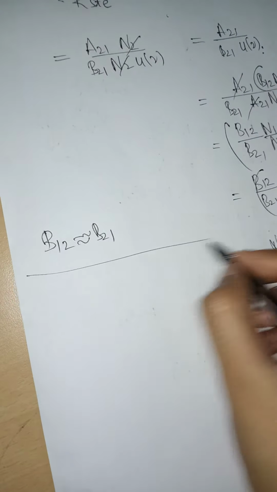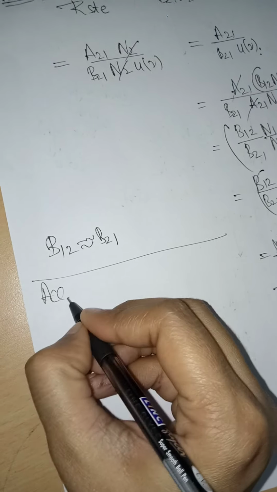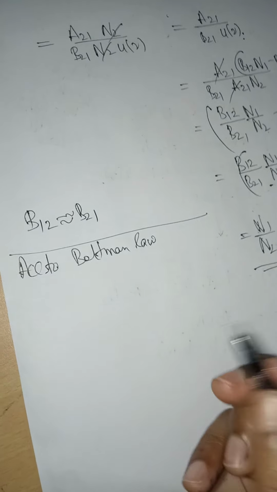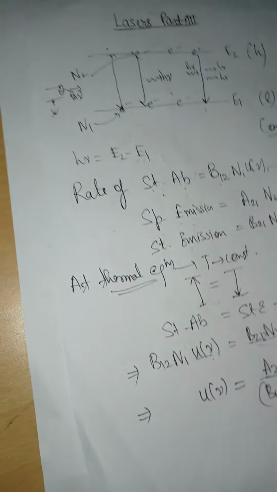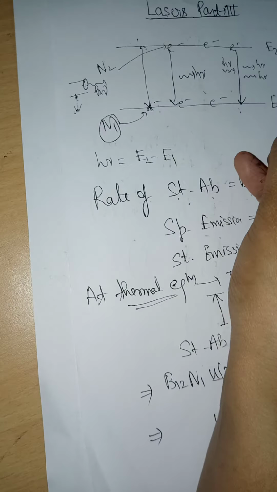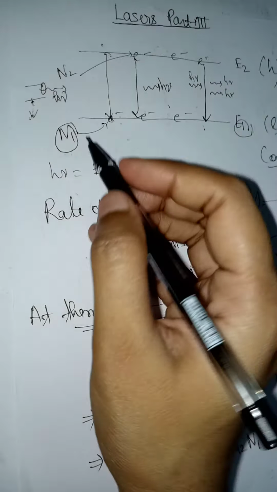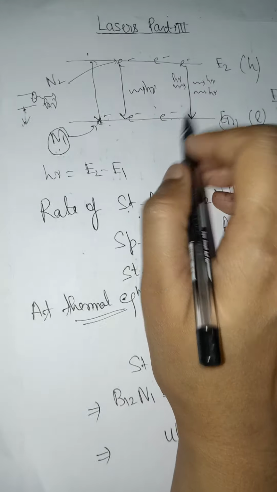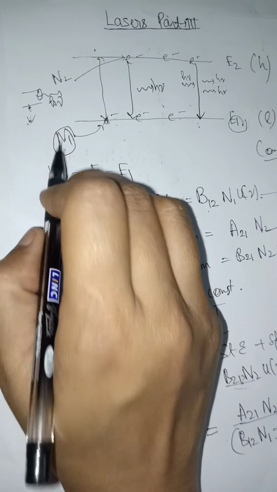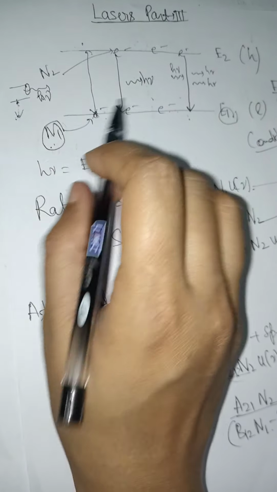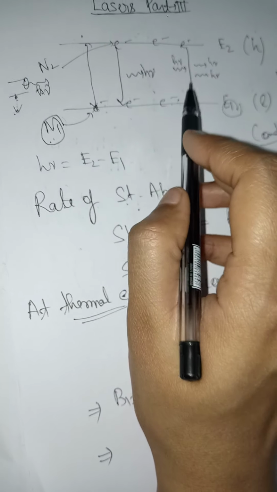now we will use a different law, according to the Boltzmann law. Now what is the Boltzmann law? The Boltzmann law is a relation between the number of electrons in an energy level. It relates the number of electrons present to the energy of the level in which they are present. Again I am repeating, the Boltzmann law establishes a relation between the number of electrons or atoms present in a level and the energy of that level. So what is the basic general equation?